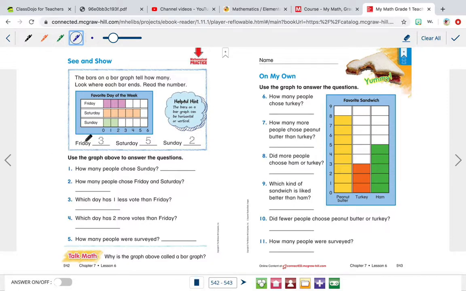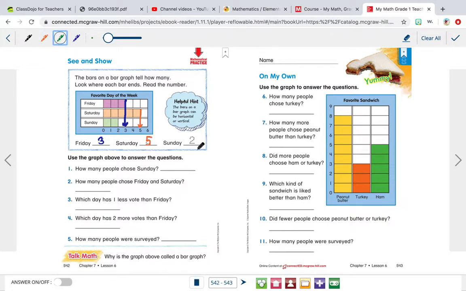So how many people said Friday was their favorite day of the week? We look at the end of the bar graph. We see that this line is right here, the end of the bar graph. We go all the way down and we see that 3 people said that Friday was their favorite day of the week. Then we have Saturday. You go all the way to the end of the bar graph, we go down and we see that 5 people said that their favorite day of the week was Saturday.